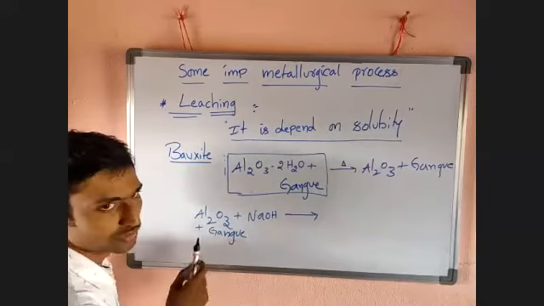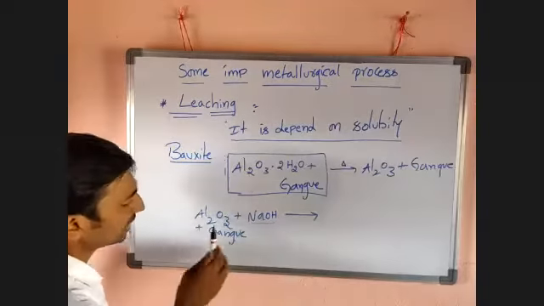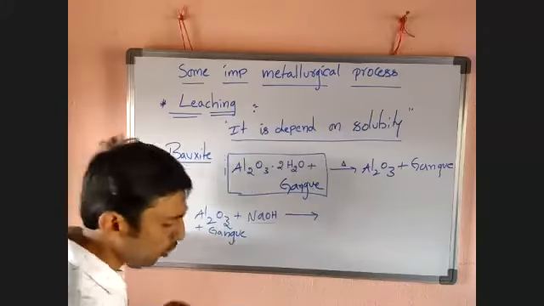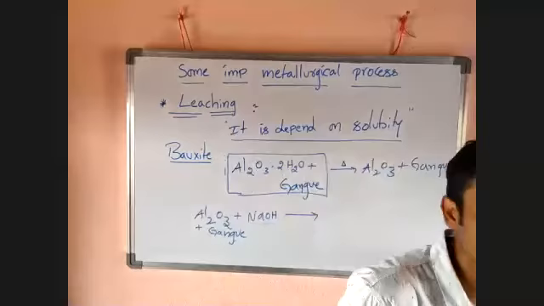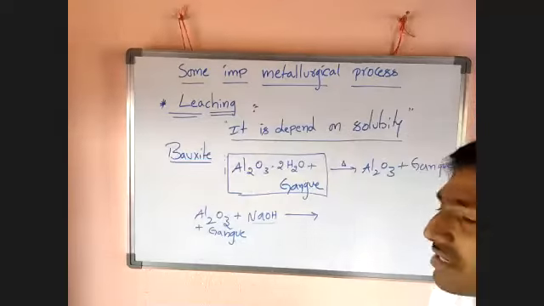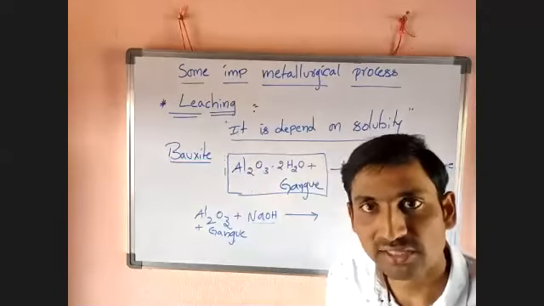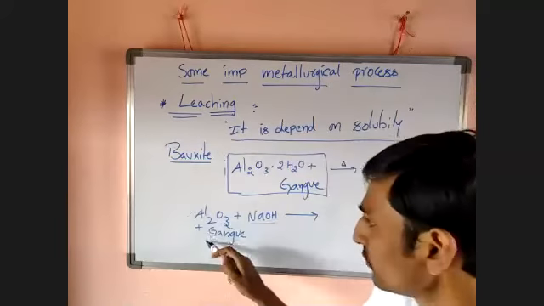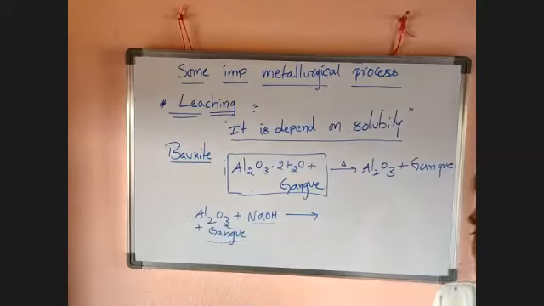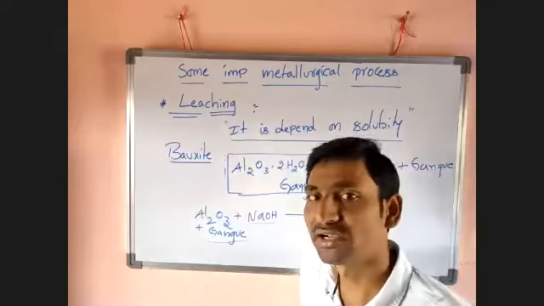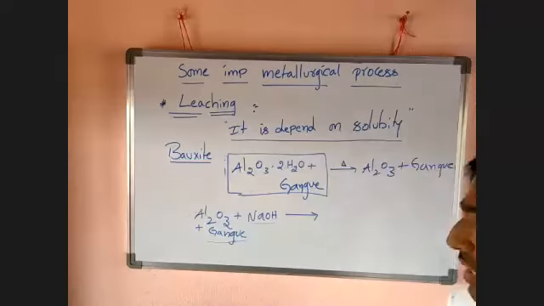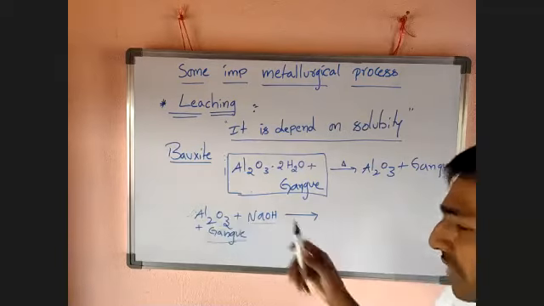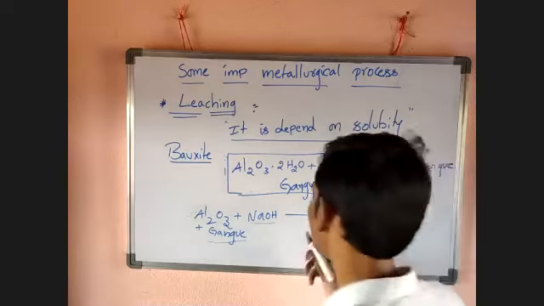After adding NaOH to this mineral, the Al2O3 ore is readily soluble in NaOH, but gangue is not soluble in that NaOH. That means we can separate Al2O3 from gangue. So this is called concentration of ore, one of the techniques. It is leaching. When it dissolves in NaOH, we get a different compound like this.